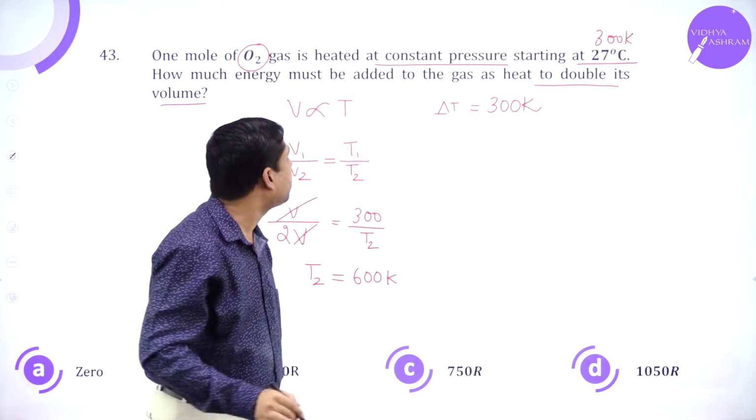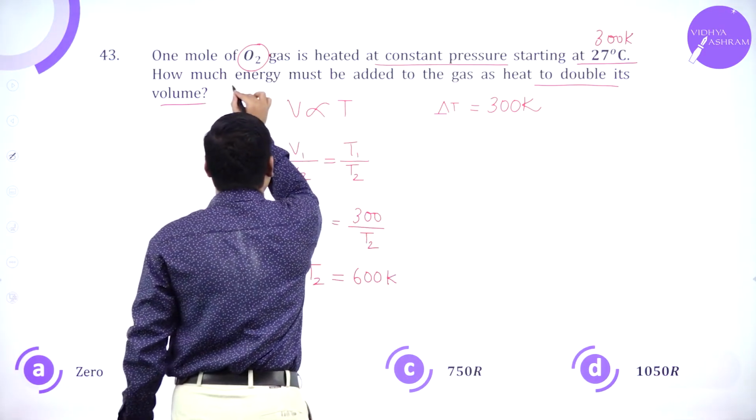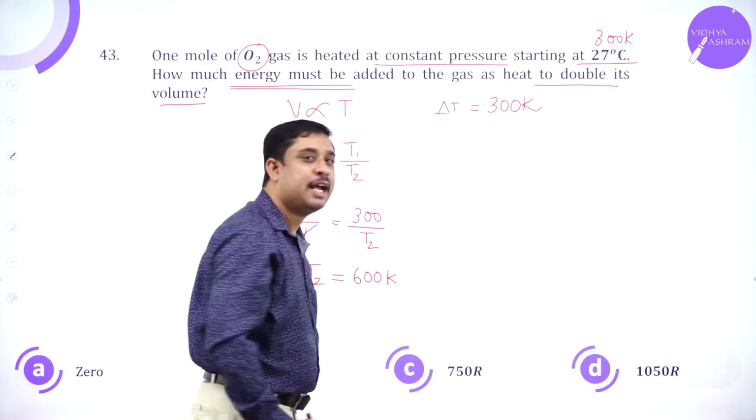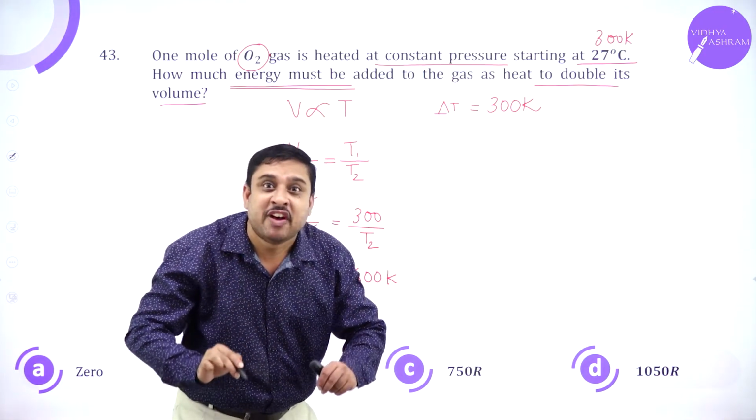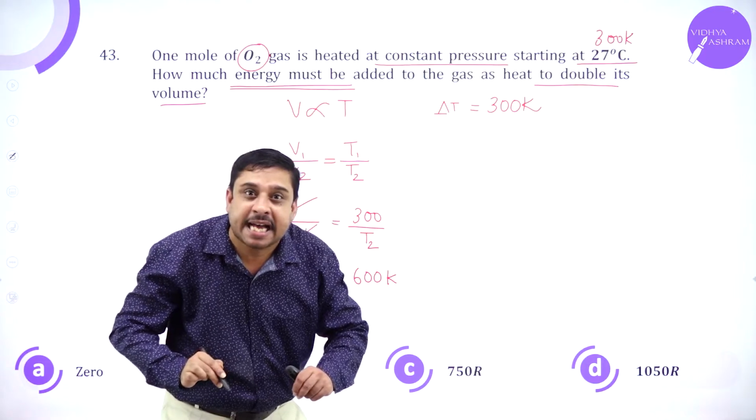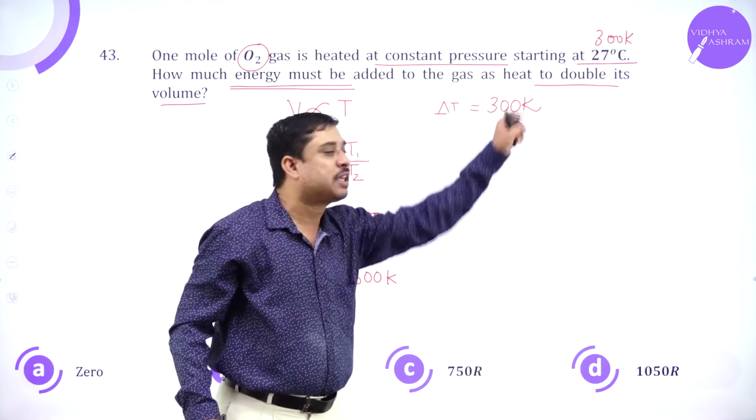But what is my question? I have to calculate how much heat energy has to be supplied for this to happen.